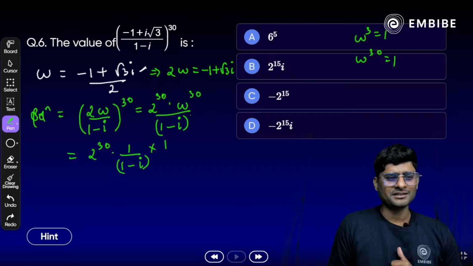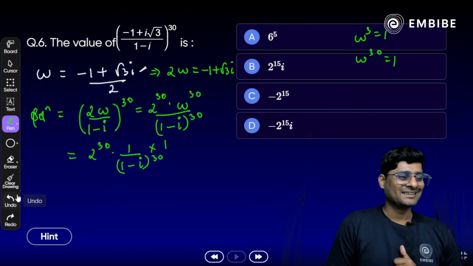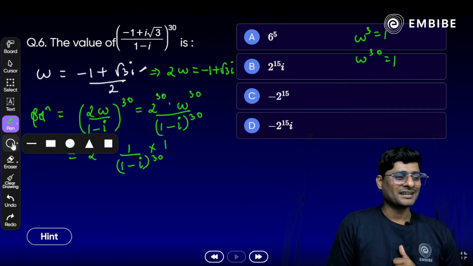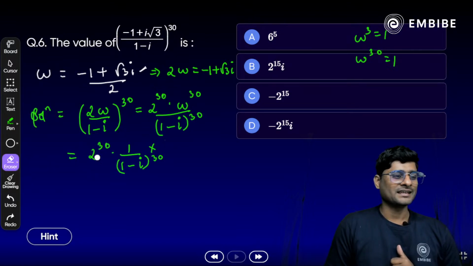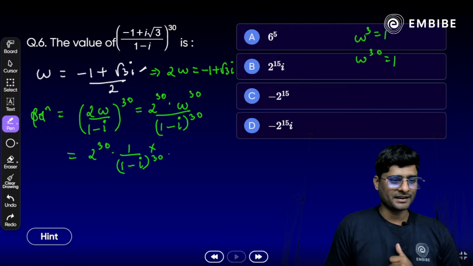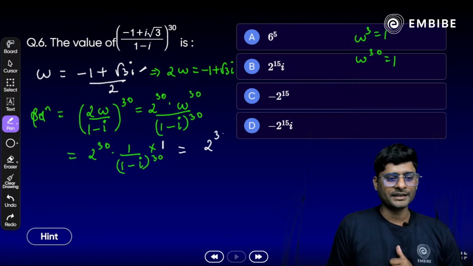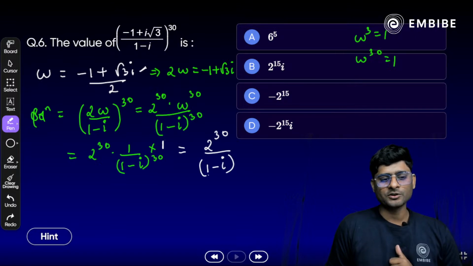We have a power 30 here, and we have a power 30 as well at the denominator. Okay, now focus on the next step. 2 raised to power 30 divided by (1 minus i) whole raised to power 30 is there.